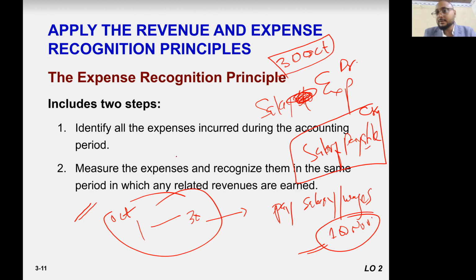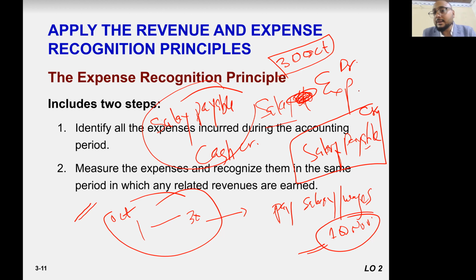Cash is an asset, asset decrease, credit, and liability decrease, debit. So salary payable. You only see the expense one time here when it occurred. Right, guys? Are we clear?